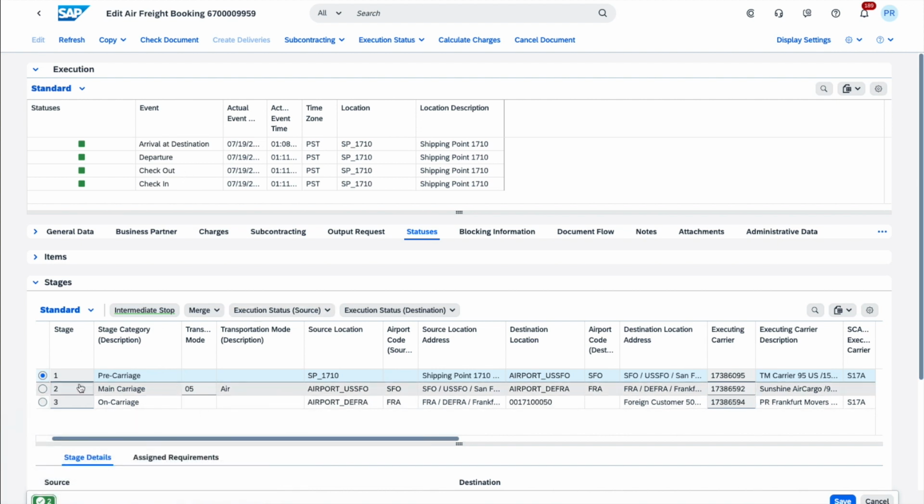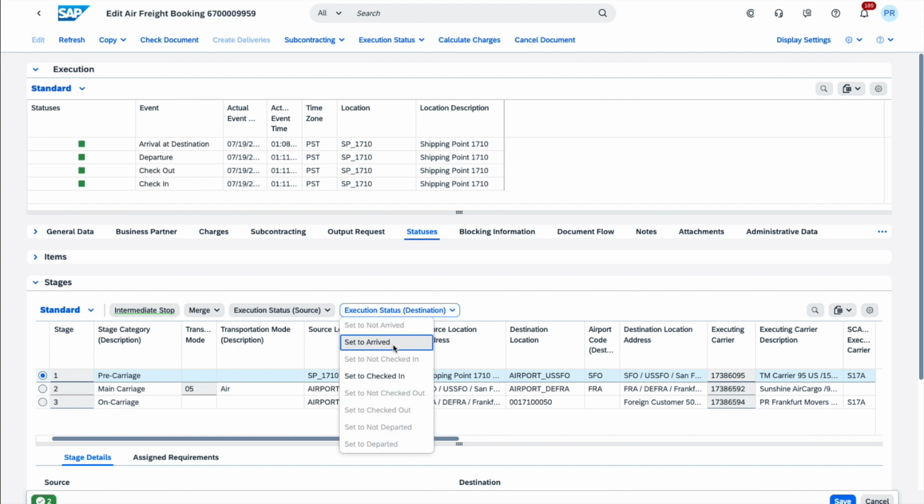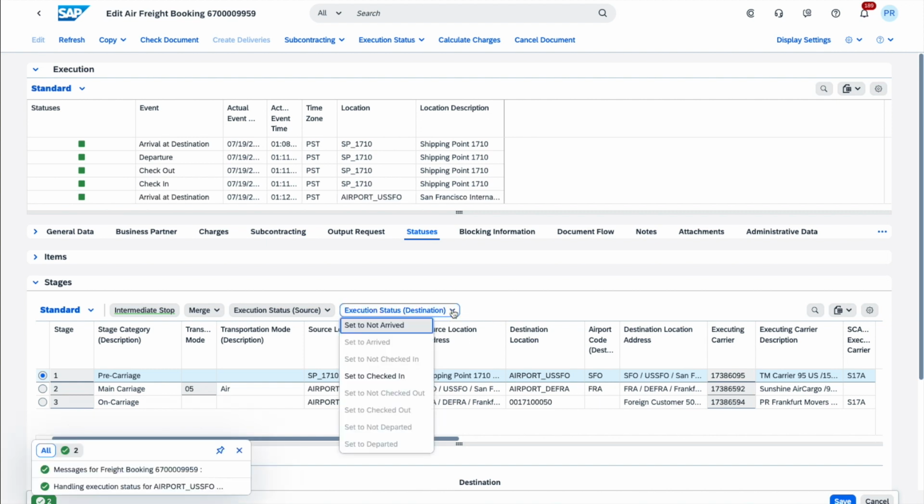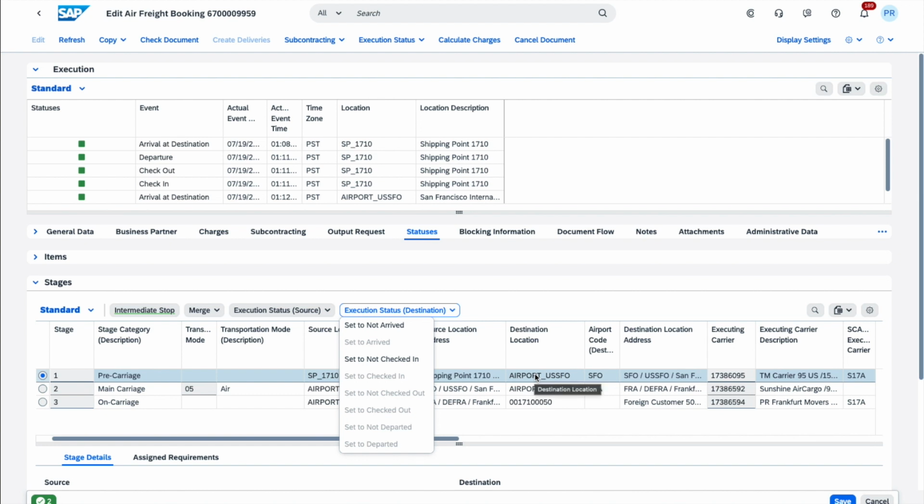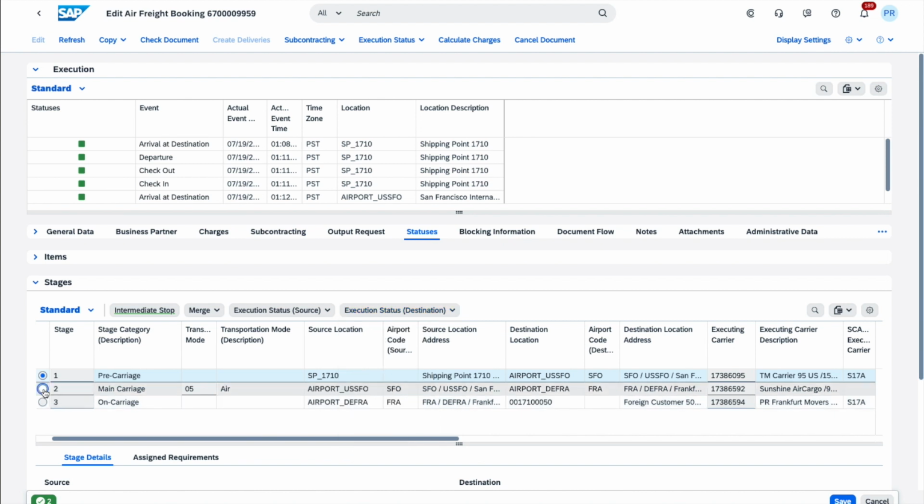So this has been set as departed. I can quickly cycle through and say that the truck has now also arrived at the airport, that he has been checked in, and as you can see, I cannot progress any further in the statuses for this particular stage at the airport. Reason for that being that the next statuses that I can update are on the main carriage.